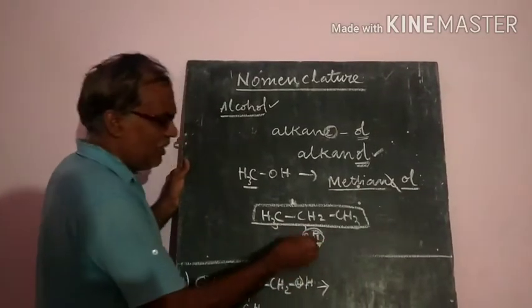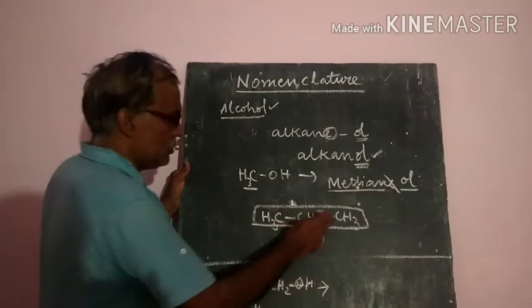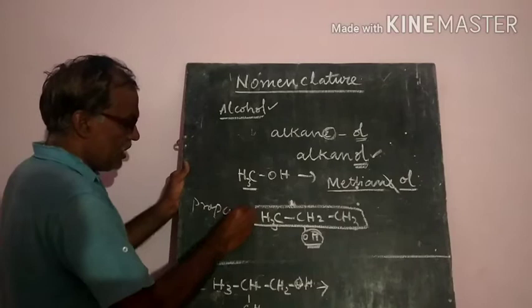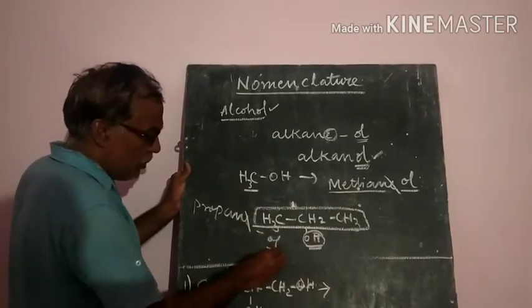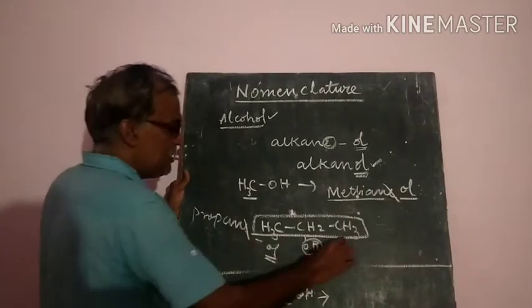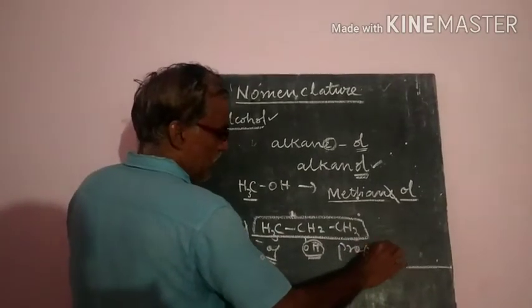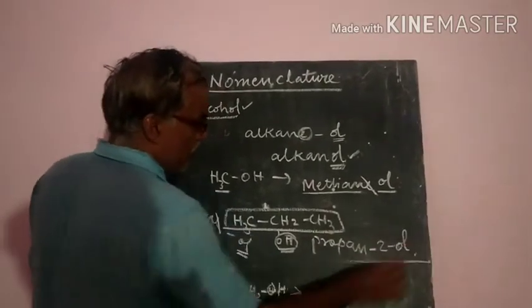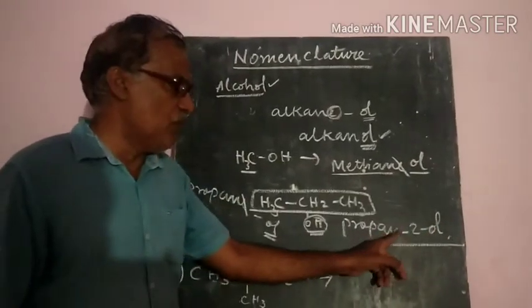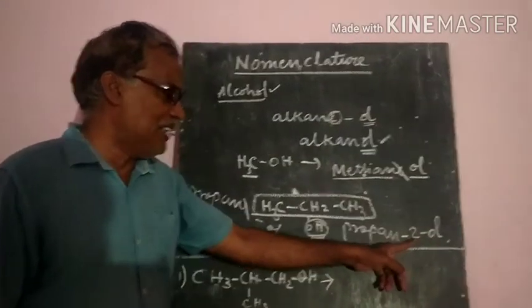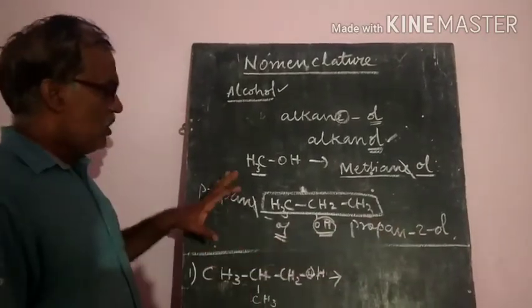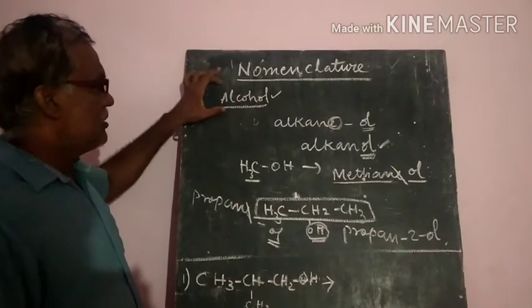That is 1, 2, 3, so this is propane. From this we remove the E and add OL. Before OL, we give the number where it is attached. So its name is propan-2-ol. The E is removed and OL is placed, but the number of the carbon atom where it is attached is also given as a prefix. So like this we give the nomenclature of an alcohol.